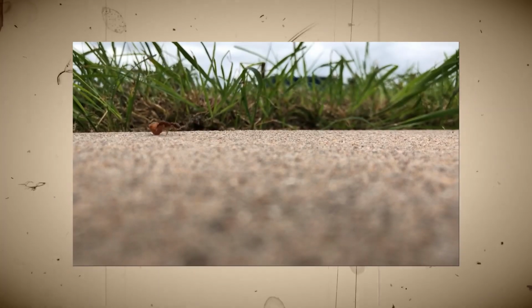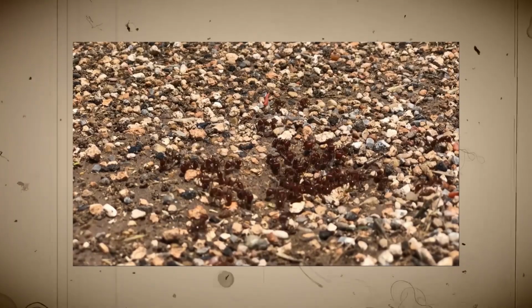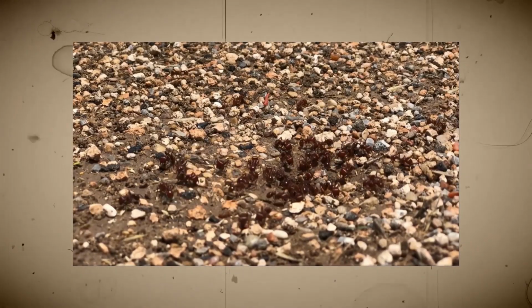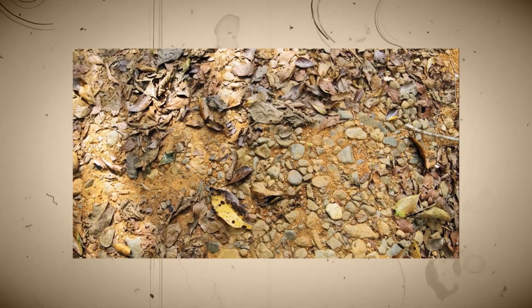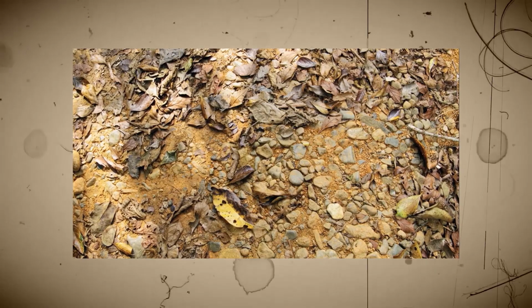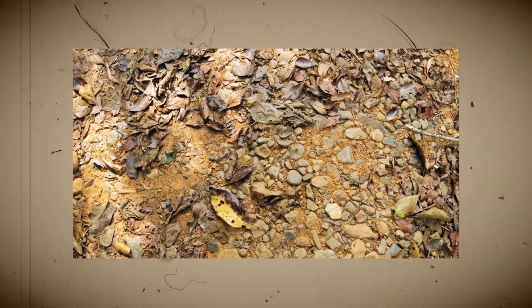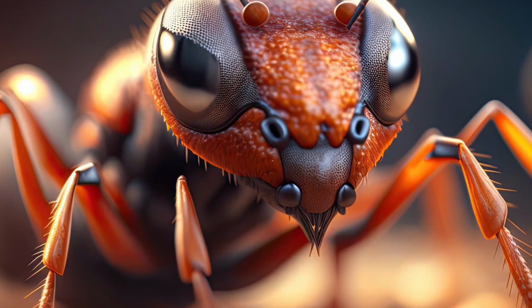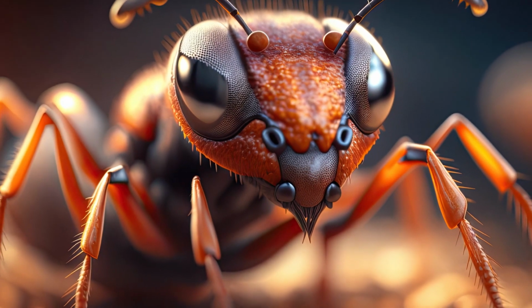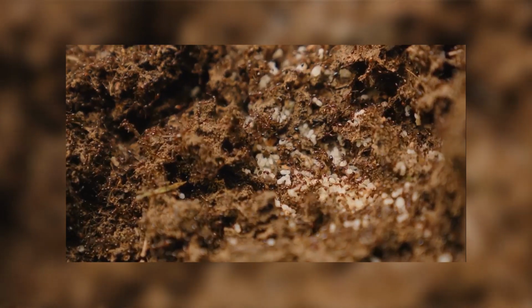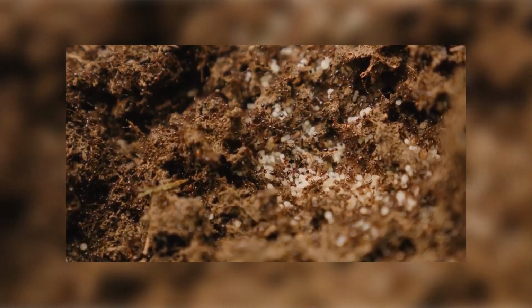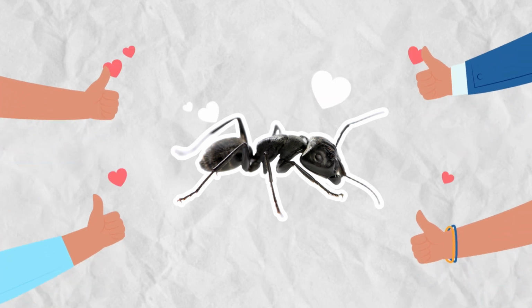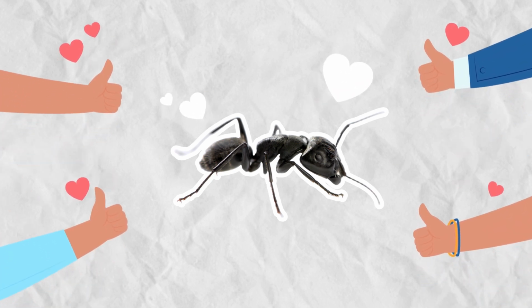The secret life of ants is truly a marvel of nature. Their complex social structures and intricate communication and coordination systems make them one of the most organized and efficient societies in the animal kingdom. Understanding the secret life of ants provides a fascinating insight into the workings of insect societies and the importance of cooperation in ensuring the survival of a species. We hope you now have a deeper appreciation for these tiny creatures.